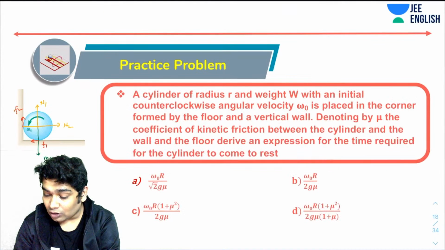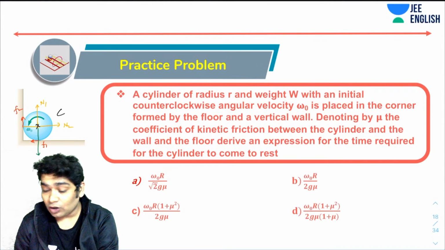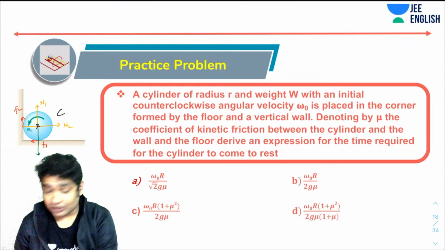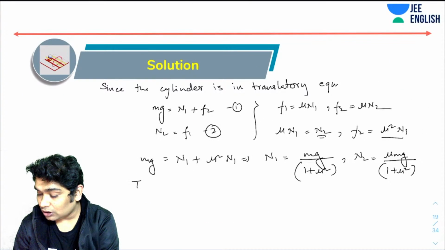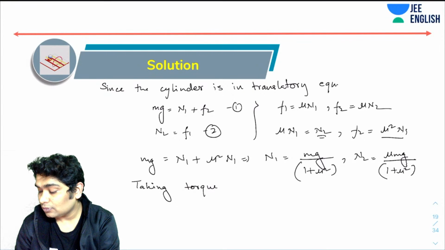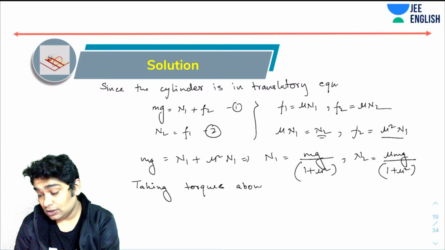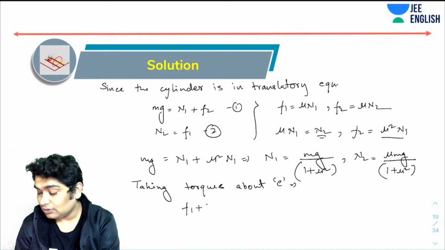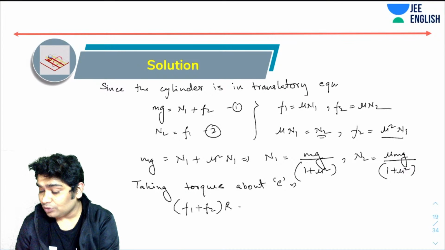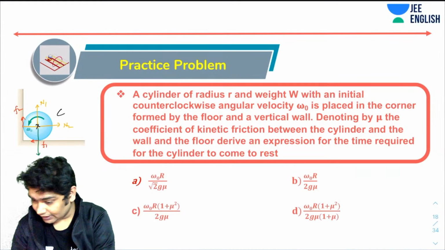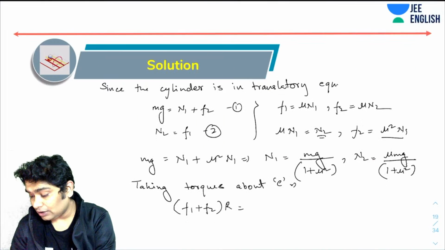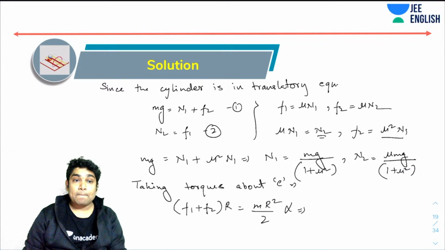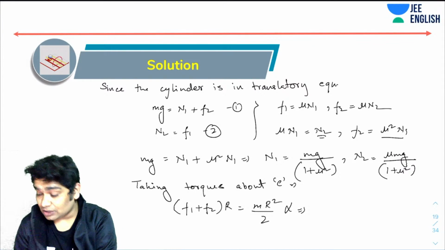Now if I take the torques about C, I will get the torque due to both the frictions. So taking torques about C, the tau would be equal to (f1 plus f2) r, and that should be equal to, this is a cylinder, so mr square by 2 into alpha. Correct. So now let's just substitute these values.